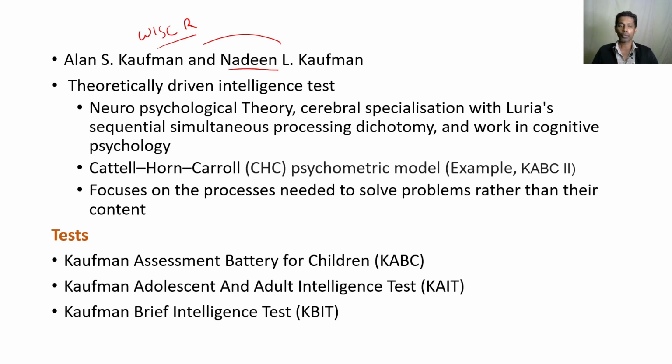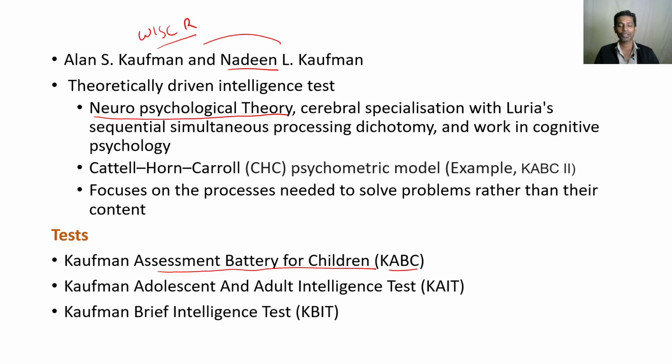So the major scale he developed was the Kaufman Assessment Battery for Children, KABC. When he developed his first scale, he used neuropsychological theory, which makes it the first intelligence test based on neuropsychological theories.